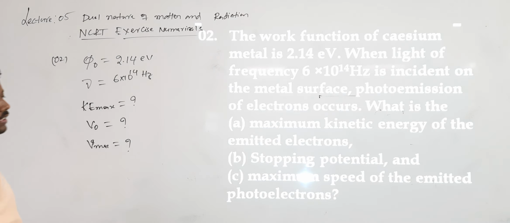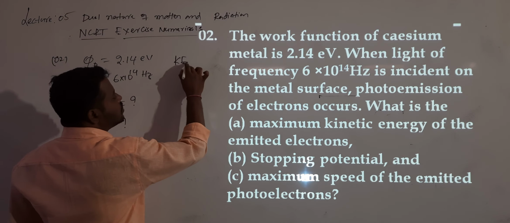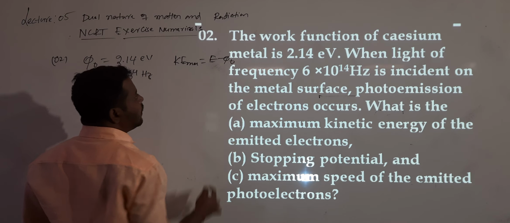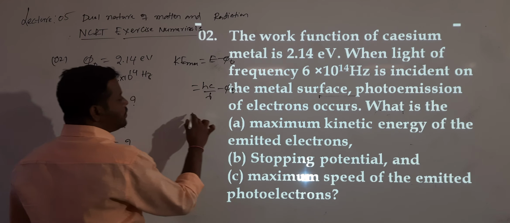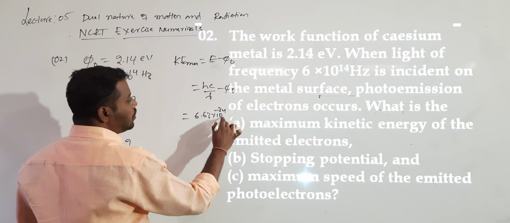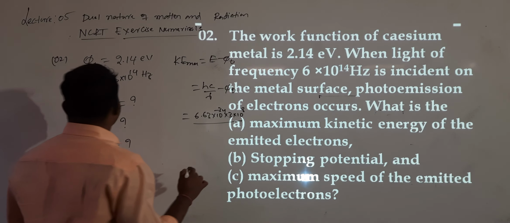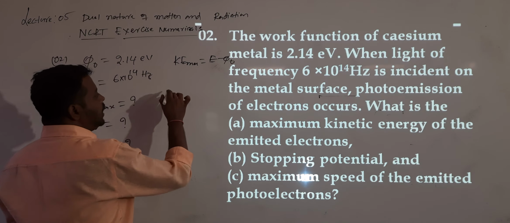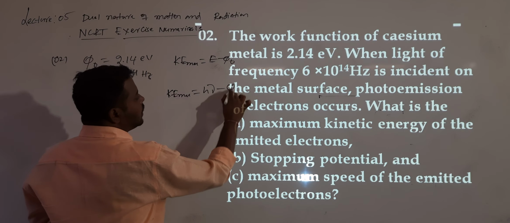Understood? To calculate the maximum kinetic energy, what is the Einstein equation? According to the Einstein equation, KE max will be equal to E minus phi naught. Correct? So E value is hc by lambda minus phi naught. Can I substitute the values? h value 6.63 into 10 power minus 34, c value 3 into 10 power 8 divided by lambda value. And directly they have given E, so better. KE max value they are asking. KE max is equal to E, which can be written as h nu minus phi naught.